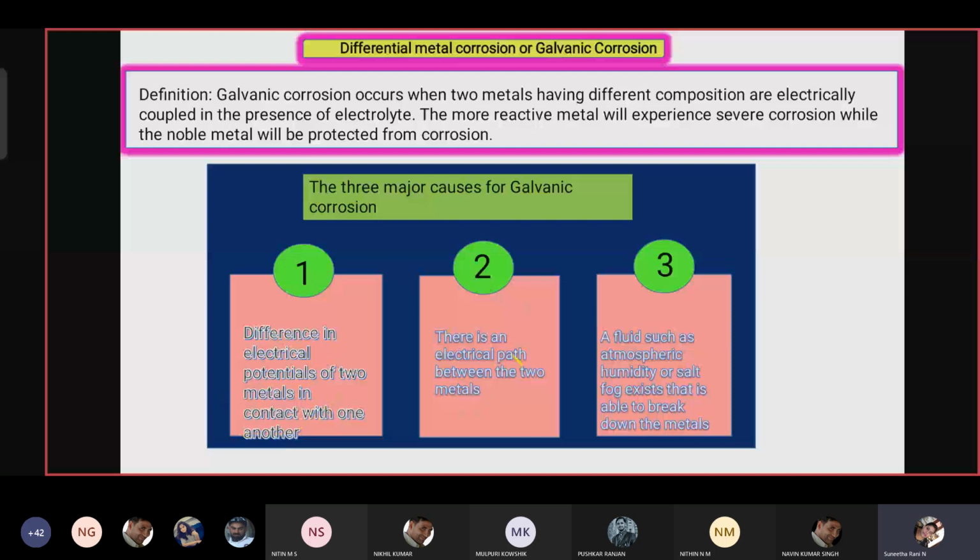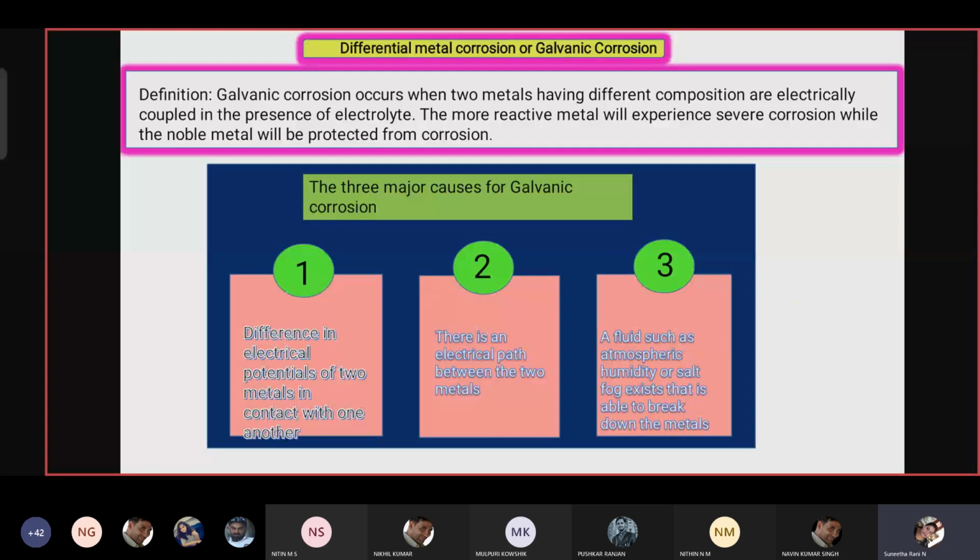Remember, what does differential metal corrosion mean? For any example they give, say a bolt is one metal and a nut is another metal. Take a lock: the key is a different metal, the latch is a different metal, and the hole is a different metal. In plumbing, one pipe is different. Any two different metals in contact come under differential metal corrosion.